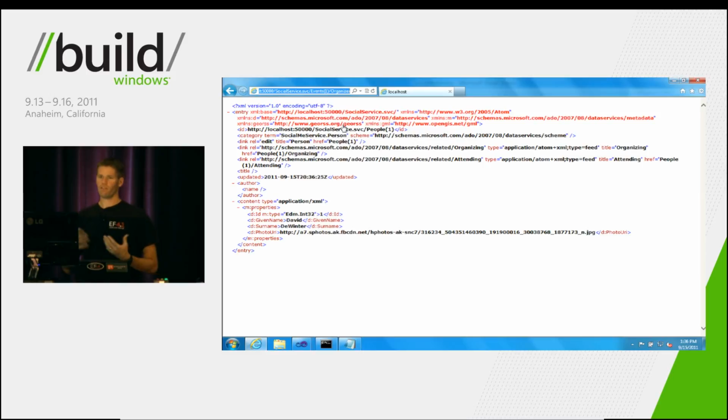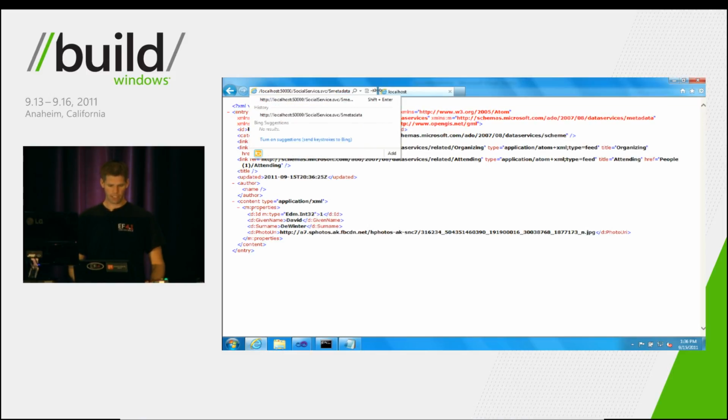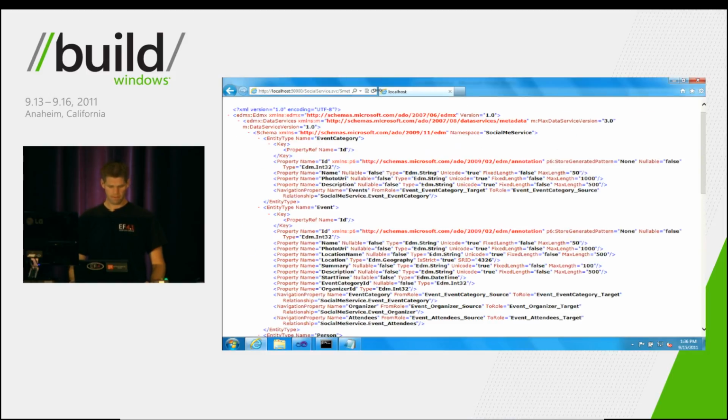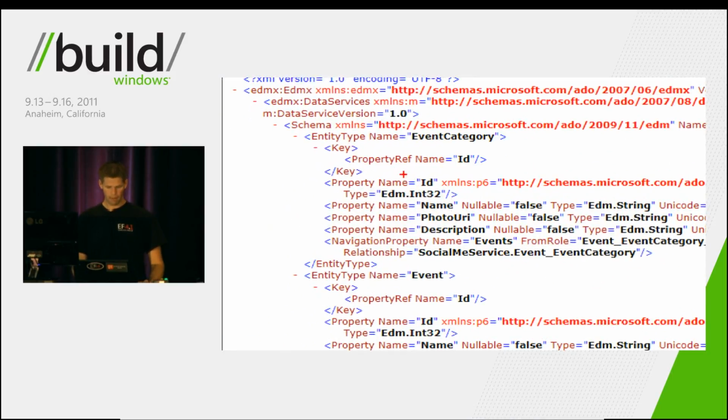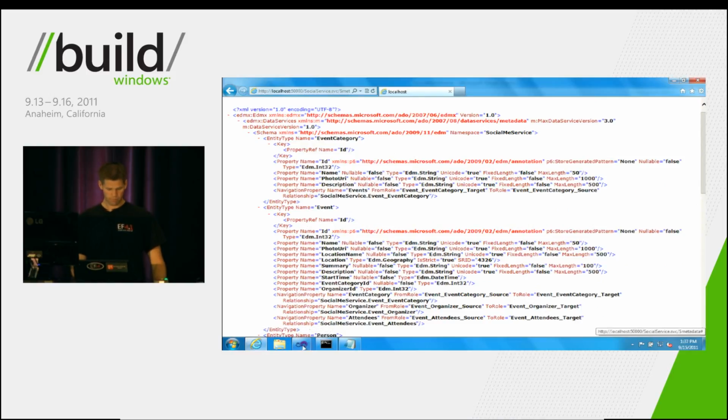So now at this point, we've created our model, and we used the Power Tools to help us do that. We created a WCF data service around it, and now our data is exposed as OData. OK. So actually, there's one more thing that we should show before we move on, and that's the metadata that's exposed as part of this service. We can do that by doing a $metadata on our service. And here you can see that the types are all exposed there. So event category, and you can see in here all the properties, like the ID is the key, and you can see the types and all that kind of stuff. The reason I showed you that will become clear in just a second.